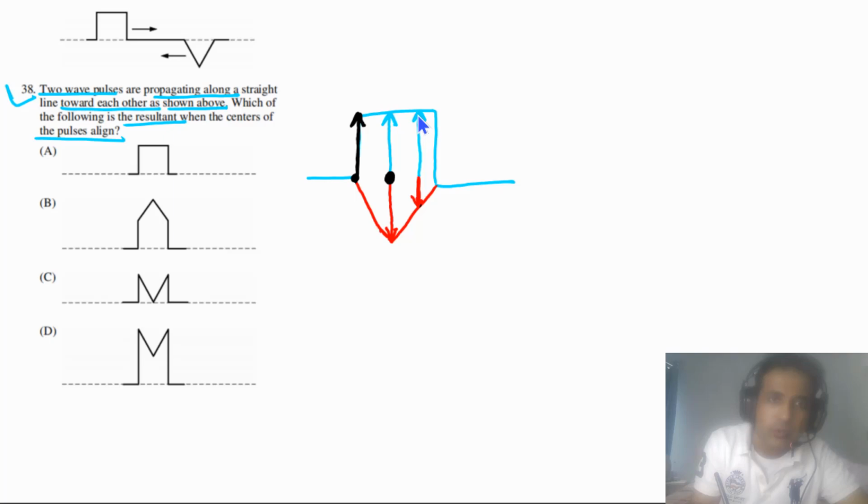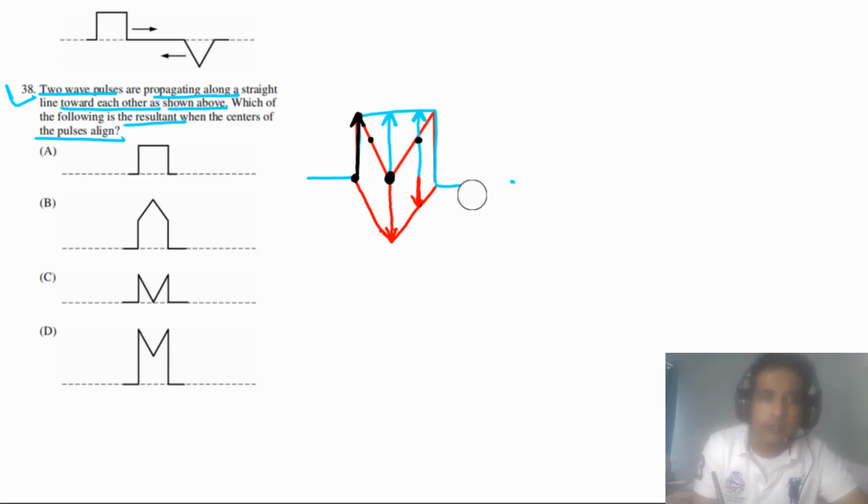In this case, positive displacement is greater, so the resultant displacement is somewhere here at this point. The same will be true here. If we repeat the same process, it will be here. Now simply we need to connect these points. So we have displacement here, and it will look like this, and at this point also displacement is positive. Simply you need to add these arrows, and here it will come to this point. So this is the resultant. The red one is the resultant.